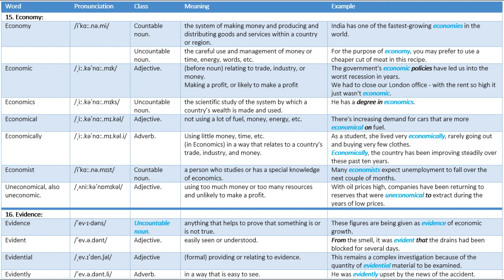Evidential. Adjective meaning, formal, providing or relating to evidence. Example, this remains a complex investigation because of the quantity of evidential material to be examined. Evidently. Adverb. Meaning, in a way that is easy to see. Example, he was evidently upset by the news of the accident.